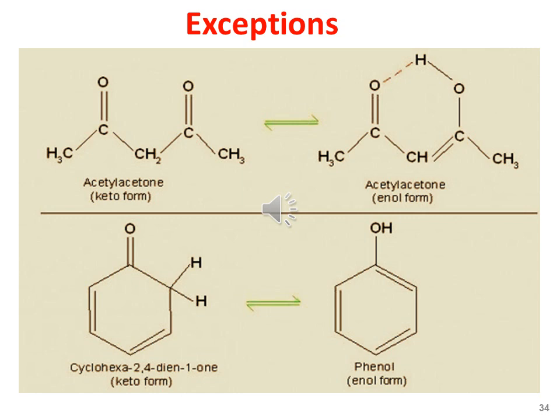And similarly, in the case of phenol, if we compare the concentration of phenol with that of cyclohexa-2,4-dien-1-one, the stability of phenol because of the presence of the benzene ring keeps it in high concentration, and it is stable over cyclohexa-2,4-dien-1-one, that is the keto form.